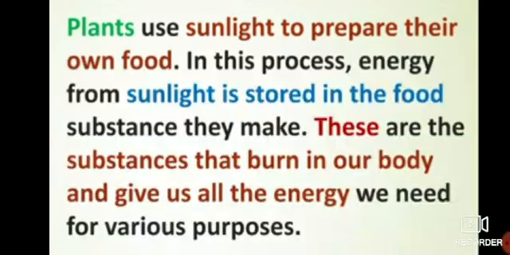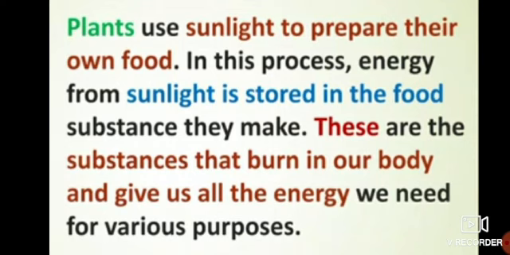We have studied about it. So in this process, energy from the sunlight is stored in the form of food. So that means plants also absorb sunlight and it is converted into the food material which is used by plants.